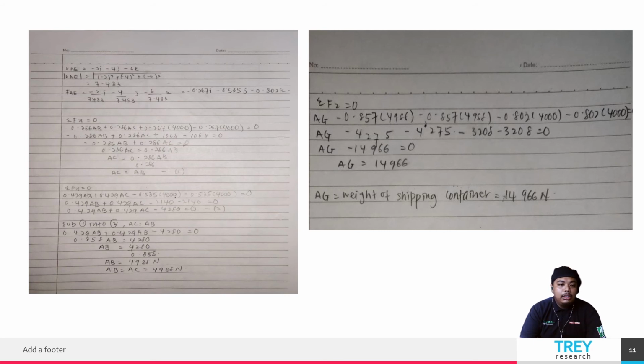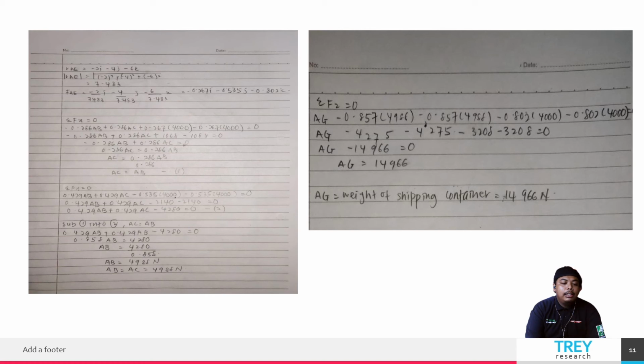This means from the total Fx, we have one formula, so we can substitute the formula AC equal to AB into the second formula, which we find from total Fy equal to 0. After that, we can substitute the second formula into the third formula, total Fz equal to 0.